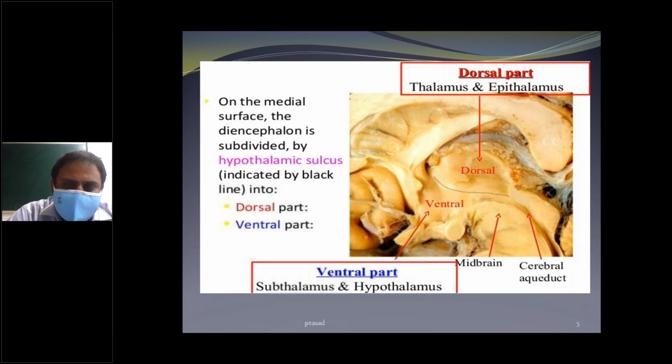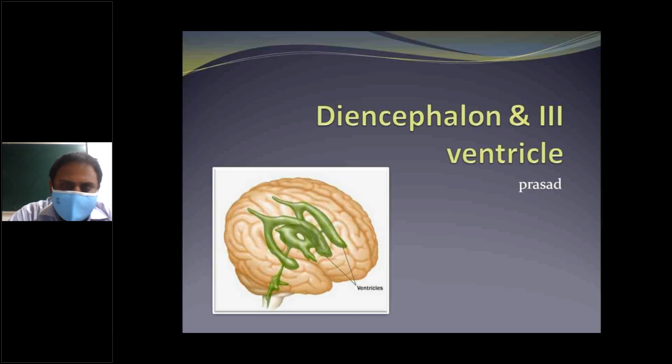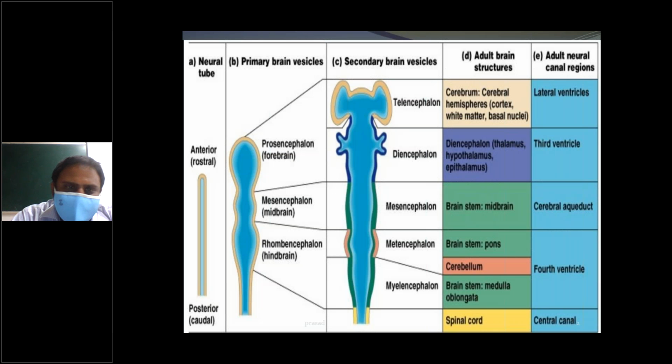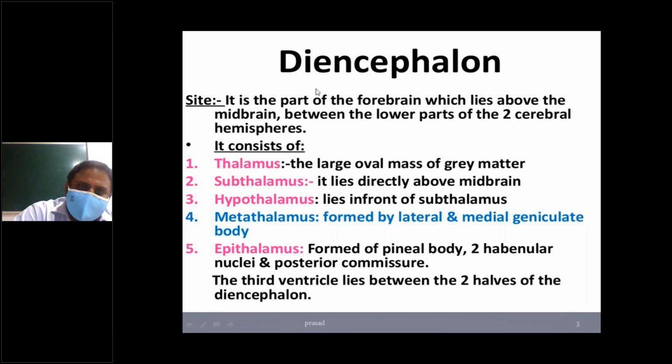And thoroughly I will go through it. Diencephalon, third ventricle. You know that the diencephalon consists of thalamus, hypothalamus, epithalamus, and the neural canal is the third ventricle. The diencephalon is a part of the forebrain which lies above the midbrain between the lower part of the two cerebral hemispheres. It consists of thalamus, subthalamus, hypothalamus, metathalamus, epithalamus, and the thalamus is a large oval mass of gray matter.